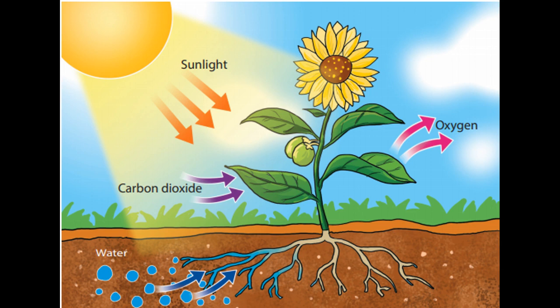And as I explained before, during this process carbon dioxide gas is absorbed by the leaves, and after the process when food is produced, what is the other substance produced, children? Oxygen gas. And oxygen gas is released towards the environment.